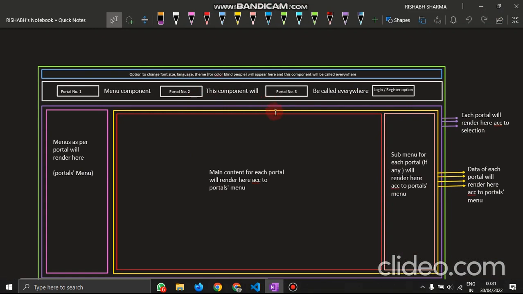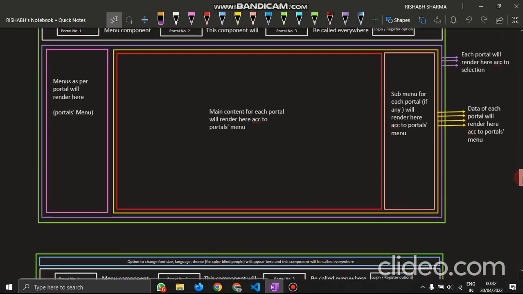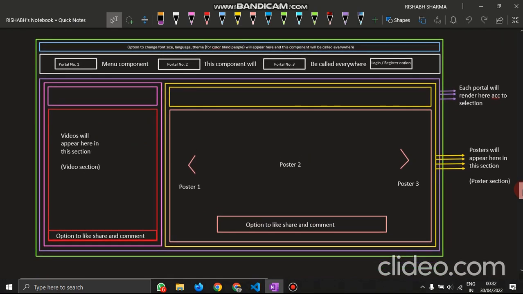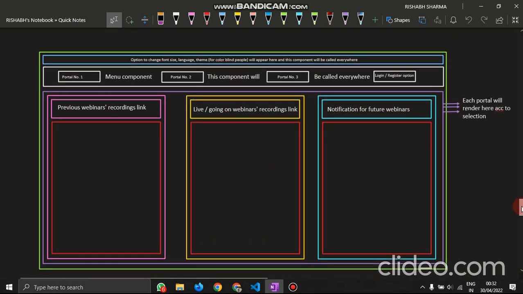Now this is the wireframe for the front end design. As you can see, this is the common menu that will render on each and every page. You can find these wireframes in my additional document that I already submitted while submitting my idea. This is how our community section will look like, and this is how our webinars section will look like.